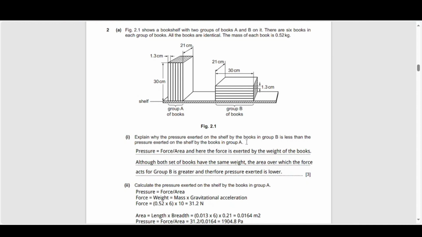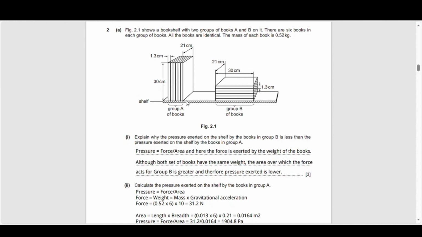So the pressure is force divided by the area. In the case of both groups of books, you're going to have the same force because they're going to have the same weight because they all have the same mass. So essentially, the only thing that's influencing pressure would then be the surface area in contact with the shelf. In the case of group A, you're going to have not the 2 longest sides facing the surface of the shelf.